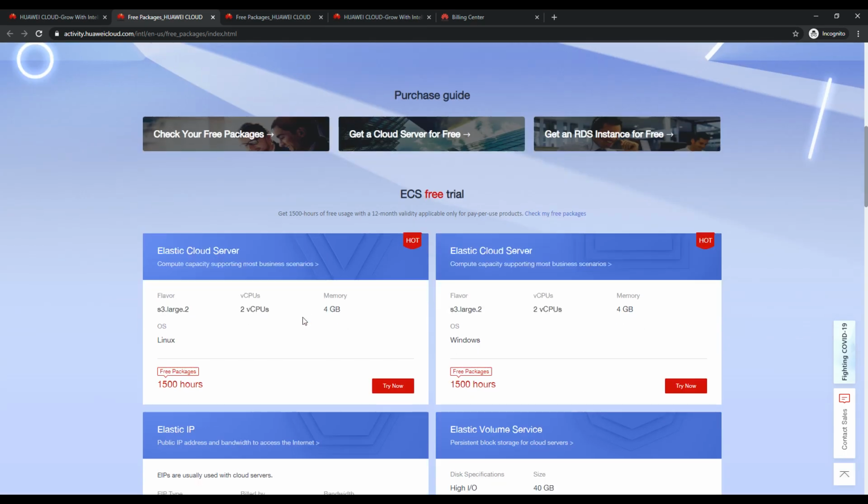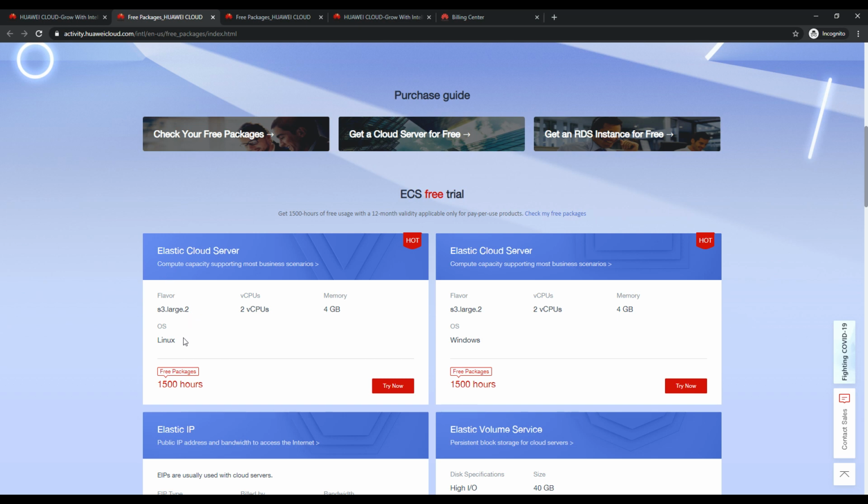Here you can see we can get 1500 hours, which you can say is 2 instances that can run for the whole 30 or 31 days. They have not mentioned a free month or anything, but 1500 hours.